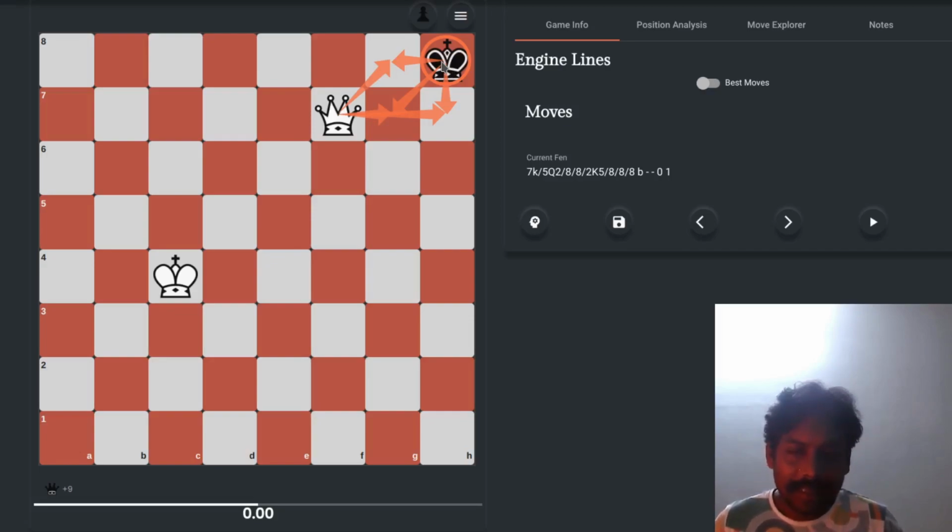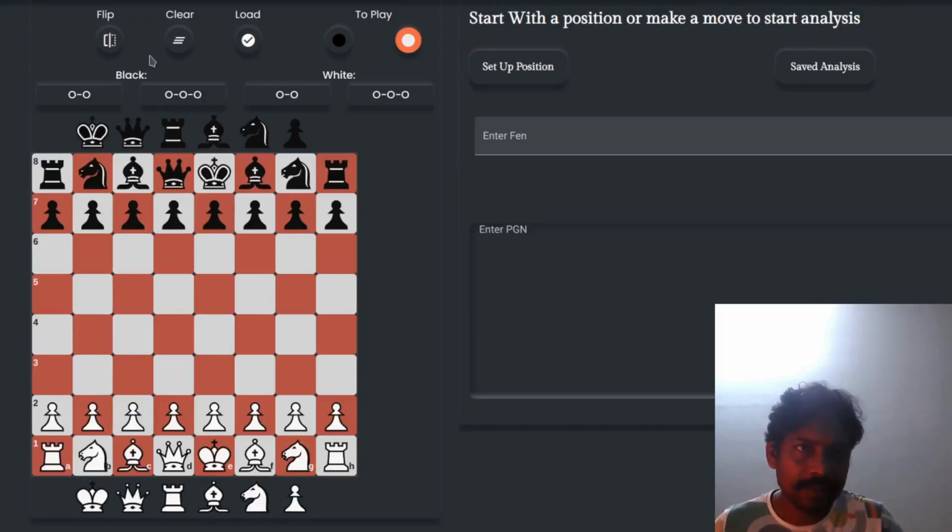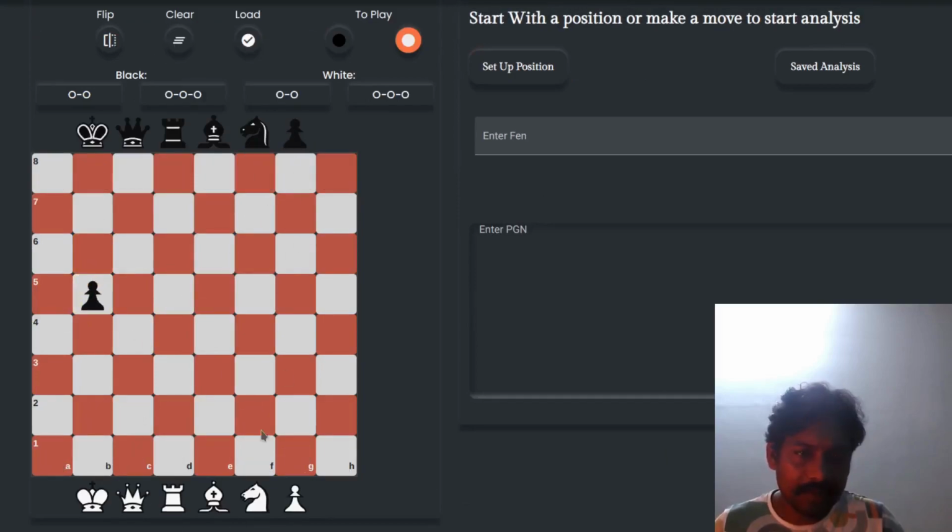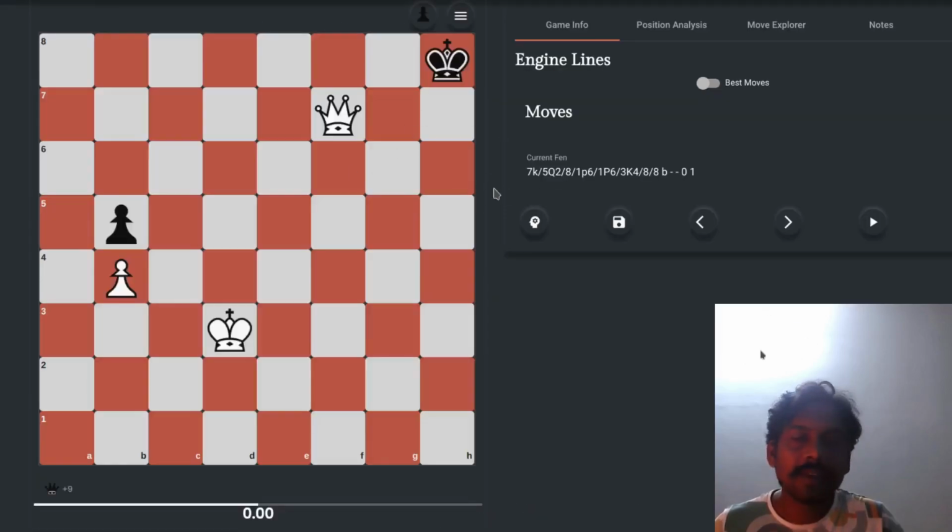The game will be checkmate only if we are checking the king, which means that we are attacking the king and the king does not have any way to escape that particular threat, to reach a square which is not attacked. Even if there are other pieces in this case, for example, let's say black has a pawn on this square and white has a pawn on this square, and in the same way white has a queen over here, the king is here, and it is black to move, then also it will be a stalemate.